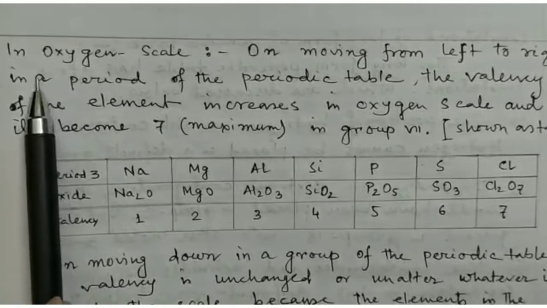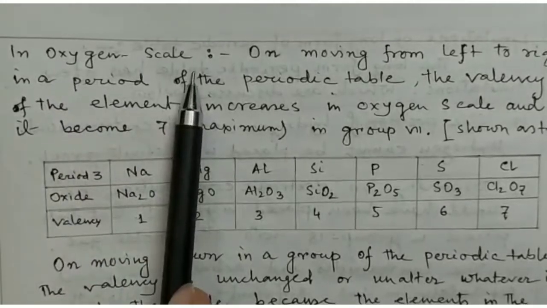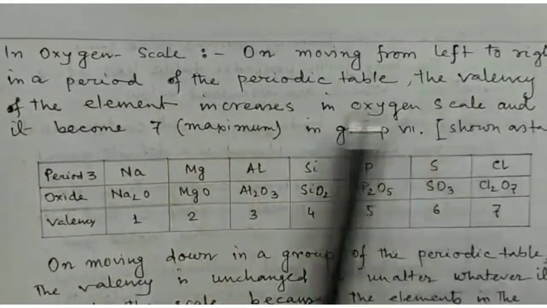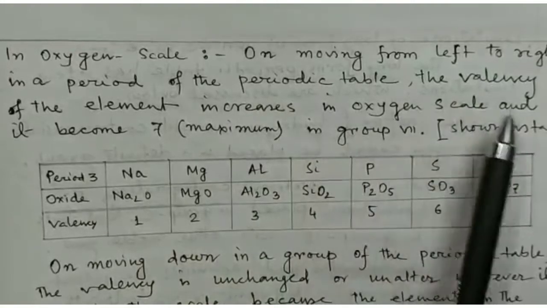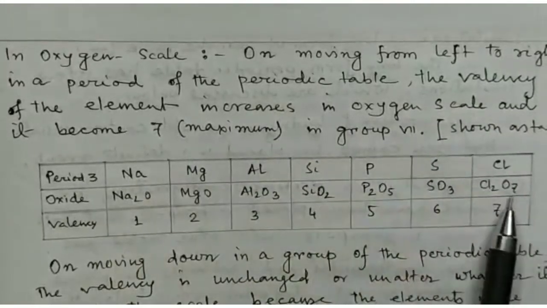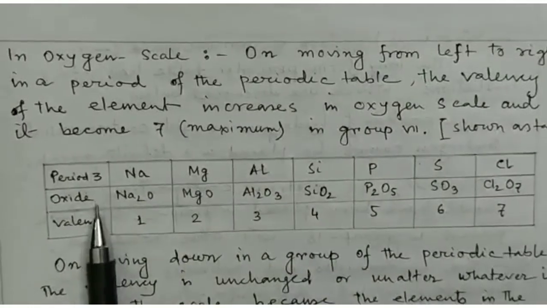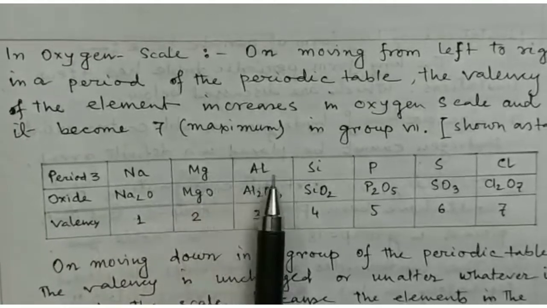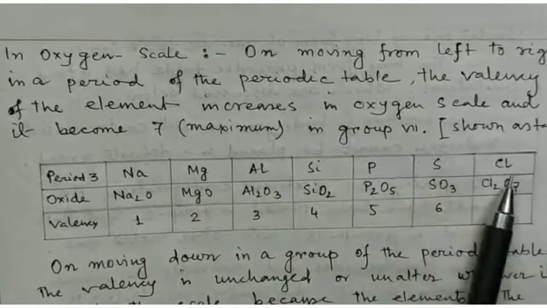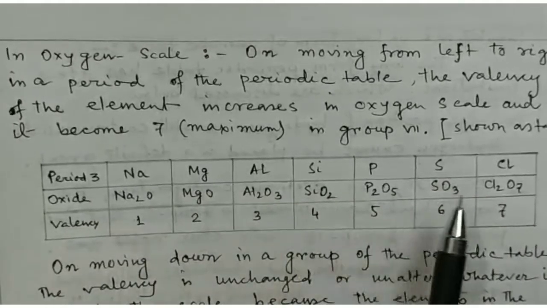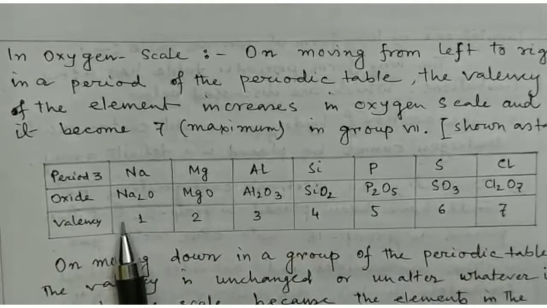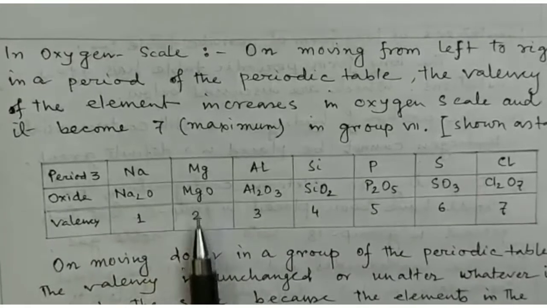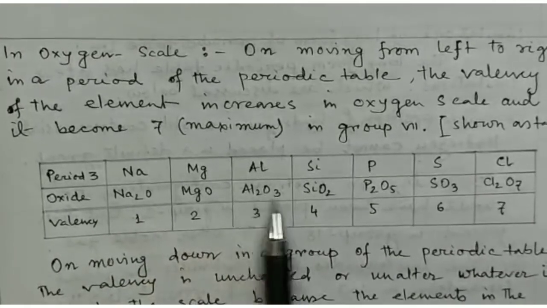Now I discuss the valency according to the oxygen scale. On moving from left to right in a period of the periodic table, the valency of the element increases in the oxygen scale, and it becomes 7 in group 7 elements, as shown in the table. Here the period is 3, and the elements are sodium, magnesium, aluminum, silicon, phosphorus, sulfur, chlorine. If they form the oxide, then the valency of sodium is 1, magnesium is 2, and aluminum is 3 in Al2O3.